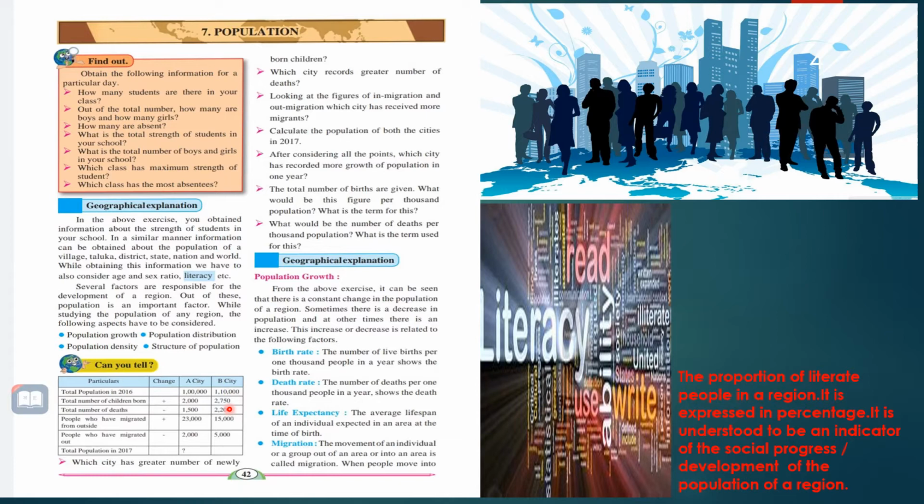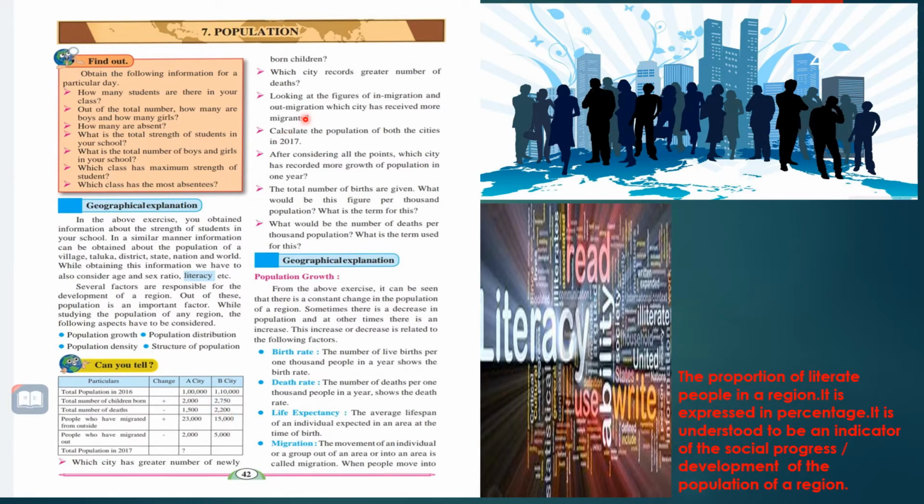Next, which city records greater number of deaths? You can see B city records greater number of deaths.